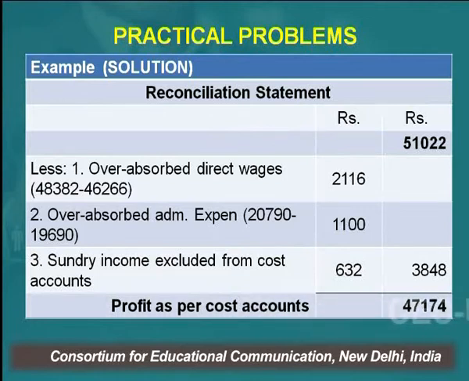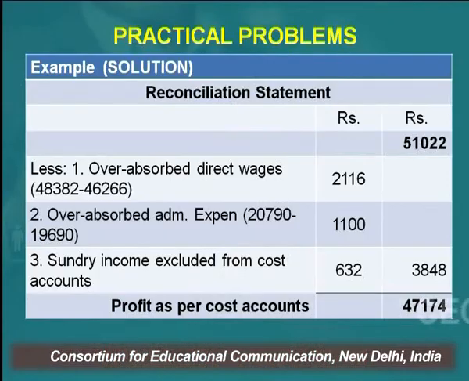So 2,116 rupees is the amount by which you will reduce it. Over absorption of administrative expenses. Friends, see, what is the absorption of this overheads, factory overheads, right? Over absorption of administrative expenses,